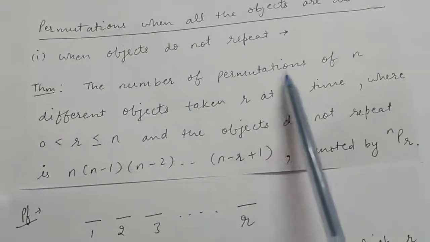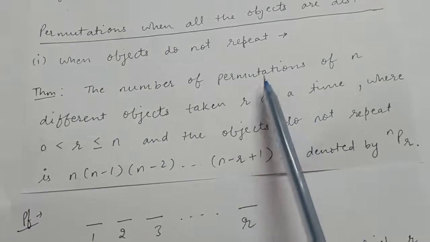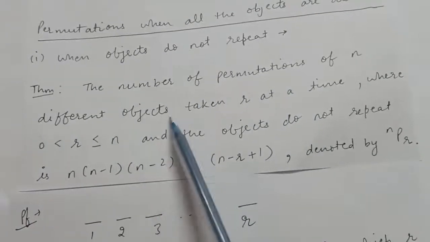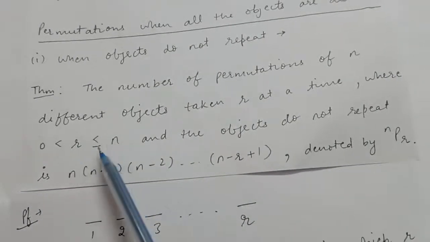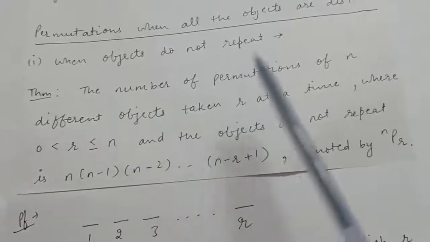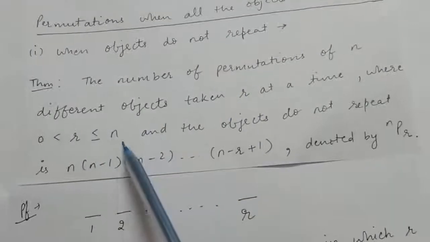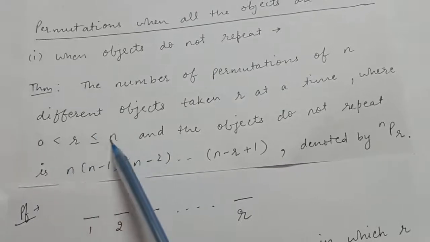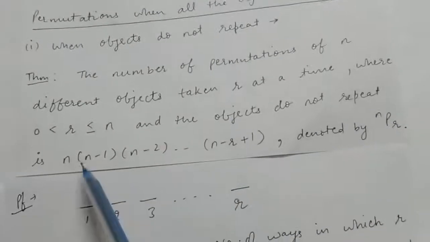Now this theorem says that the number of permutations, or number of arrangements, of n different objects taken r at a time, where r is greater than 0 and less than or equal to n, because we have n objects. Either we can arrange 1 or 2 or maximum up to n objects. Therefore the value of r lies from 1 to n.